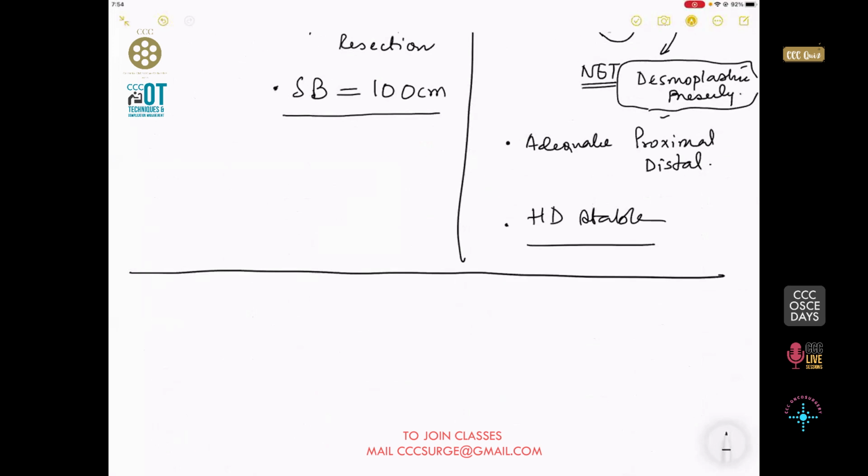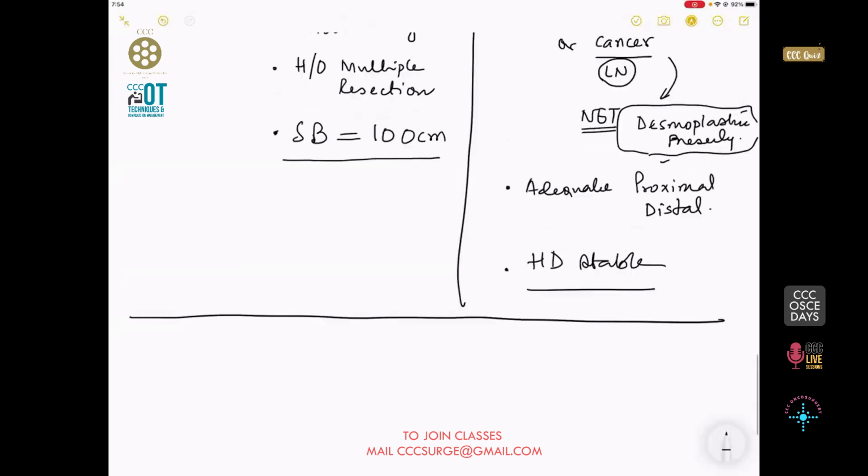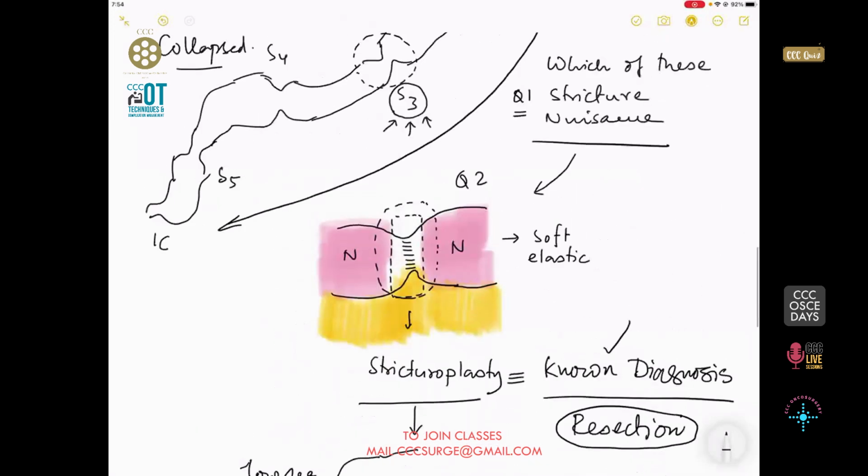Because some people have said that less than 2 centimeters is short and more than that is long, but they are not very standardized ones, believe me. Some people have said that if it spans more than one arcade in the mesentery, it is said to be long rather than short, which is less than one arcade in the mesentery. Okay, right. So this is the first part.